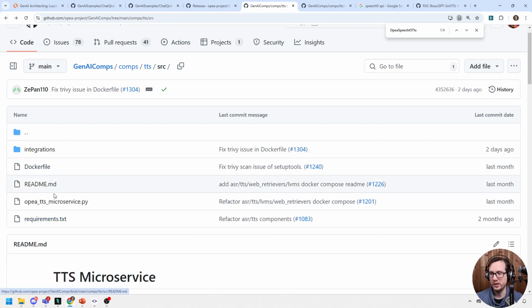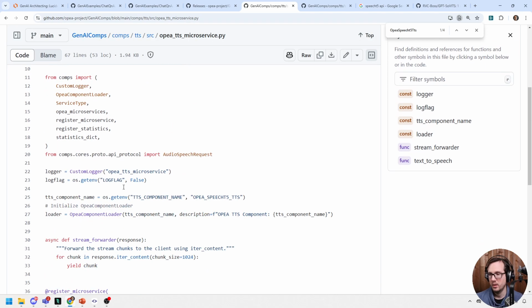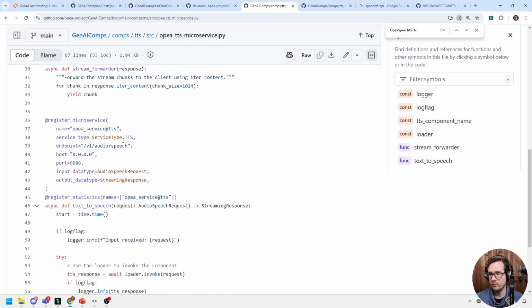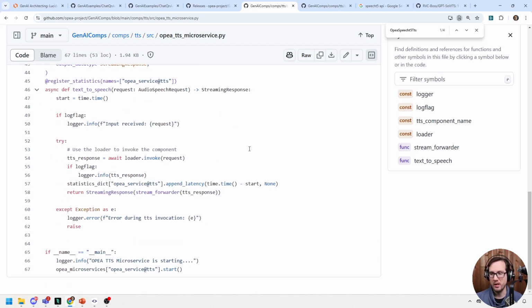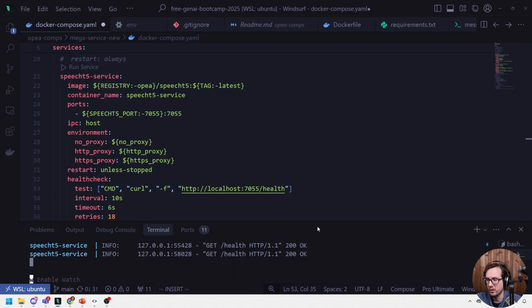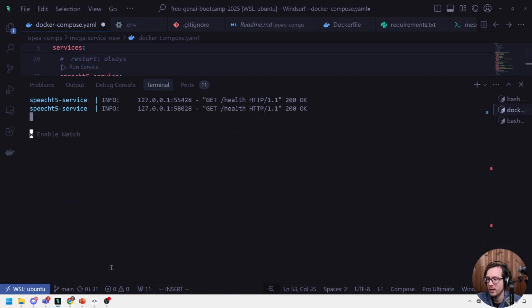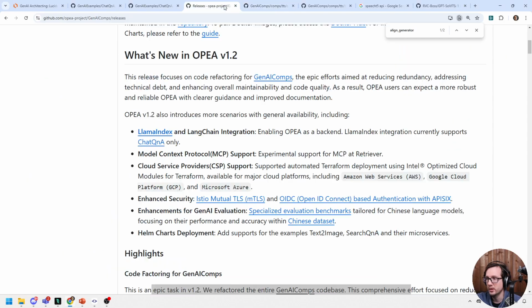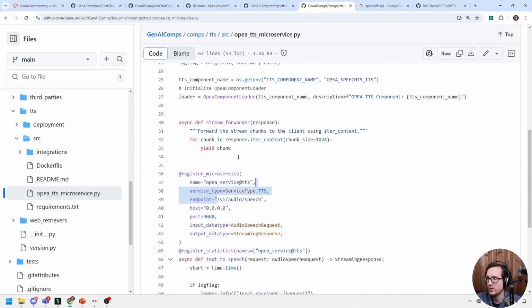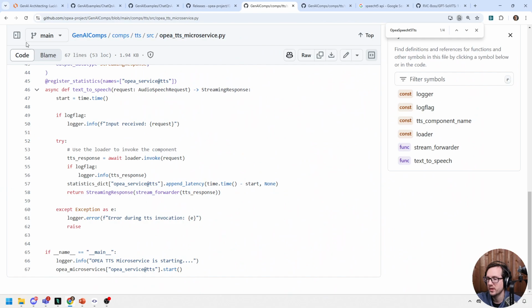So if we go back over to here into the wrapper, and this is, I think, why we consider OPEA Enterprise, because it's wrapping it with stuff so that we can log and we can track what's going on here. Because some of these services don't have any kind of tracking installed, so that kind of makes sense why they're doing that. I'm going to go back over to here, and all the services are probably running now. But what we can do is go back over to here, and I'll go down to here. Where is it?